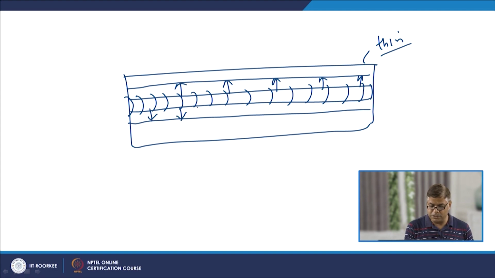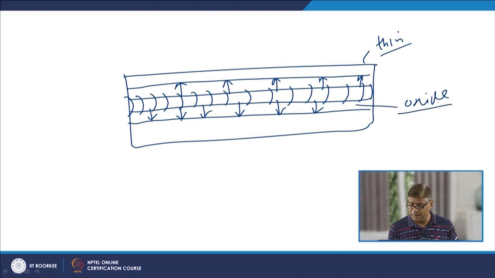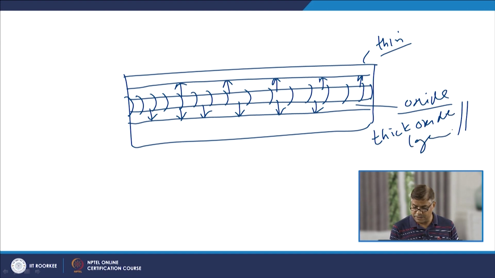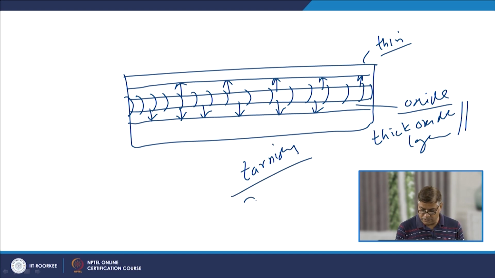Because of this the stainless steel will get oxidized, and it will form a thick oxide layer onto the surface, and formation of thick oxide layer due to the external heating at the surface will tarnish this surface, or we can say will lead to the decolorization of the surface.